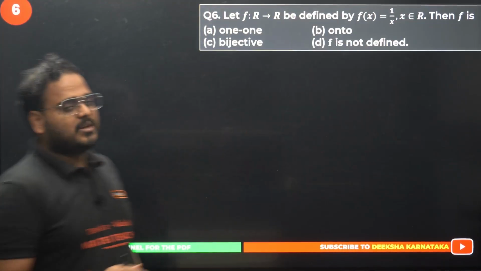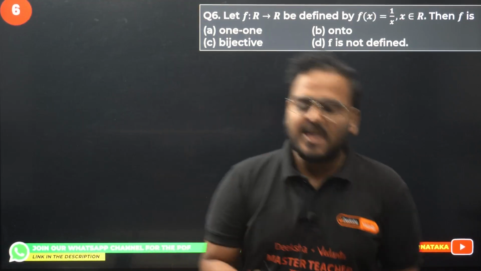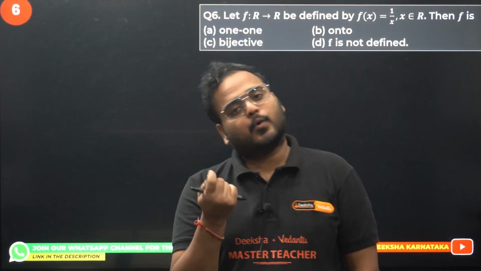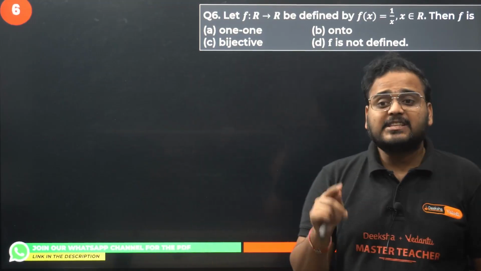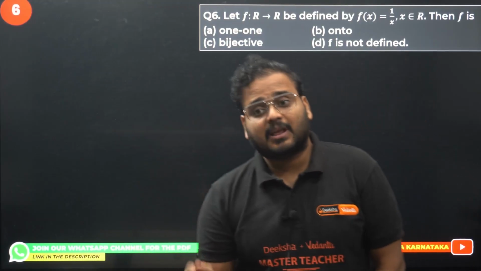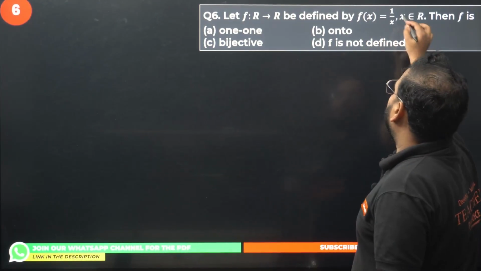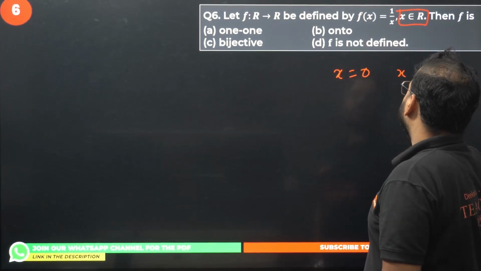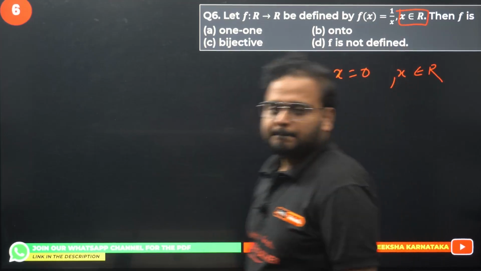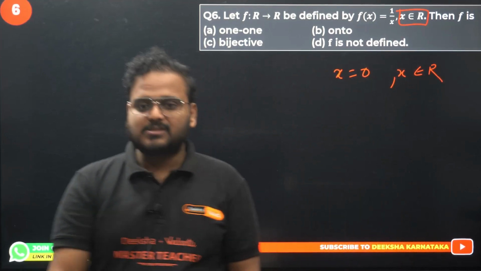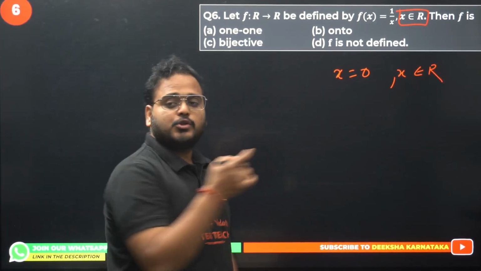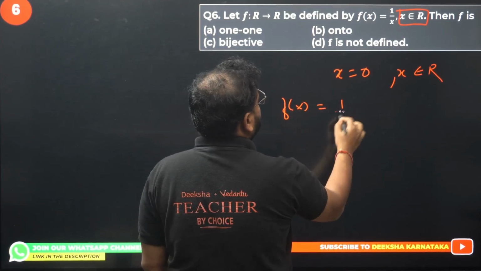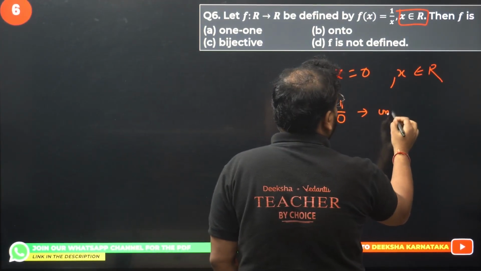Question number 6. F is a function defined on R to R, means domain is all real and codomain is also all real. f(x) equals 1 by x. X belongs to real number means what? X can be 0 also, because x belongs to real number. Is 0 a real number? Of course it is a real number. So x equals 0 is also going to be a case. So write the function f(x) equals 1 by 0. This is what? Undefined.